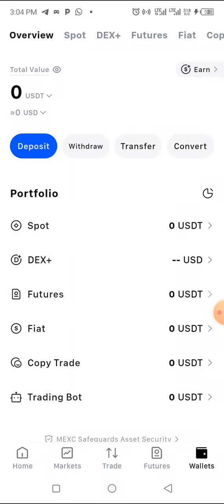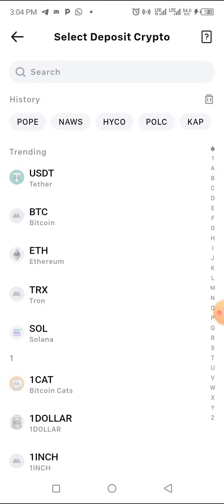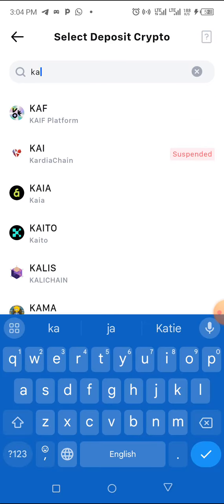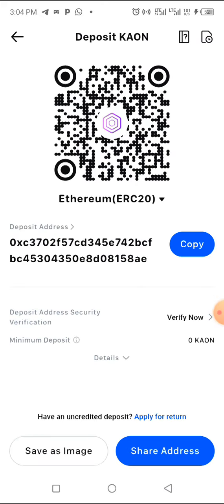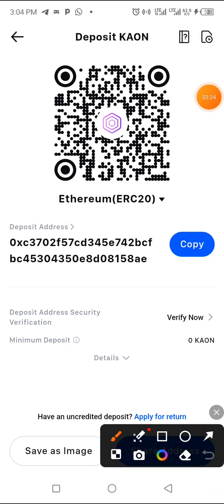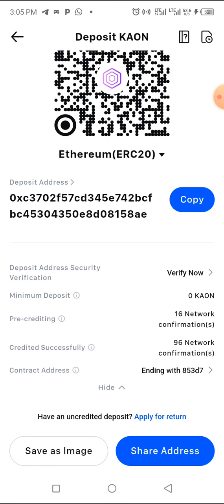So let's search for the coin. Deposit which coin, on chain. Okay, we now search for the coin that we want to deposit, then we search for Kion. Let's see if there's an opportunity for us to deposit. This is the Kion coin, and it is on the Ethereum network. After you see that you can deposit this coin, what you should do next is to check the deposit address. Okay, this is the Ethereum network address. So on Ethereum, can we deposit this, and how many minutes will it take to arrive?